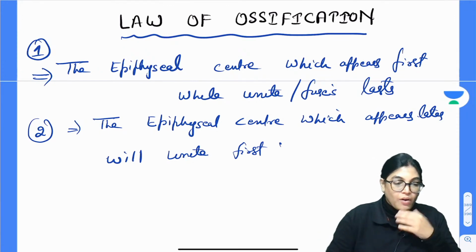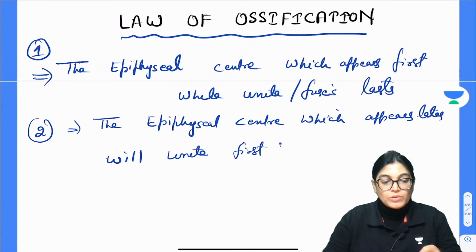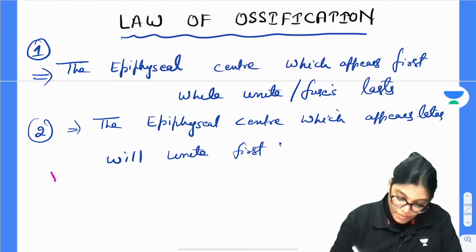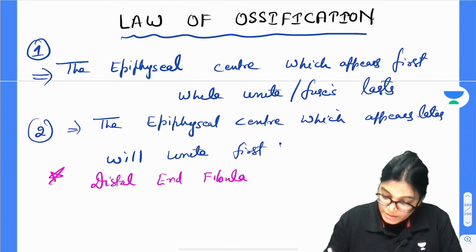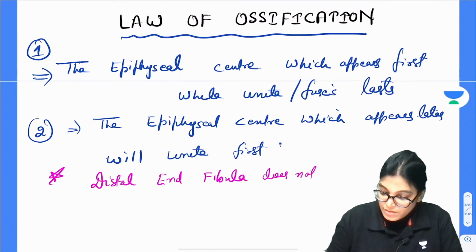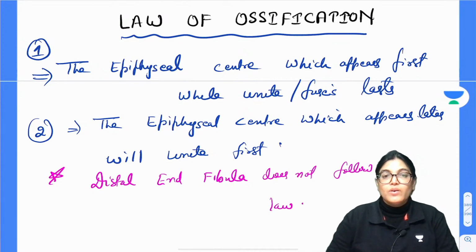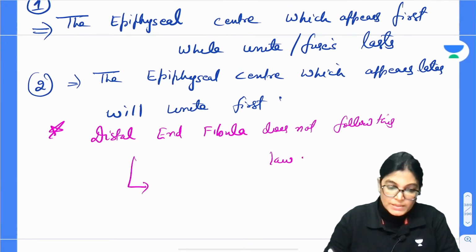So this is the law, but it is not applied in the fibula. In the fibula, what happens? At the distal end of the fibula, the secondary center which appears first unites first. So please note down: the distal end of the fibula does not follow this law. The law is not followed, and what happens here?